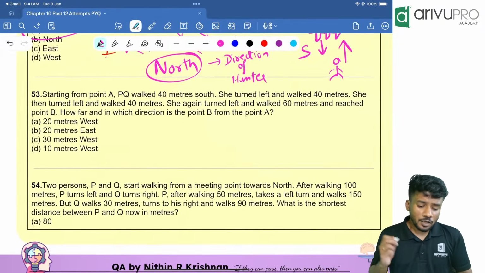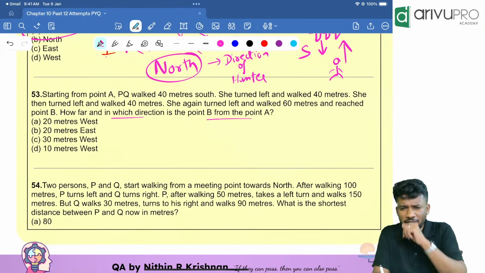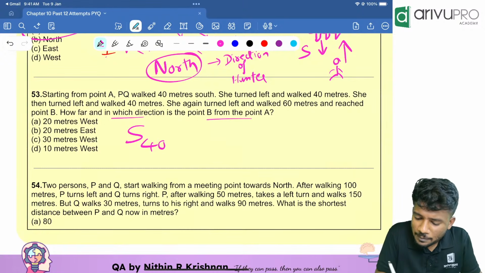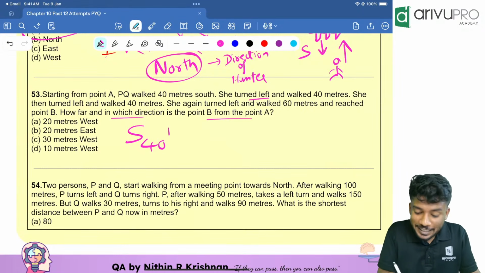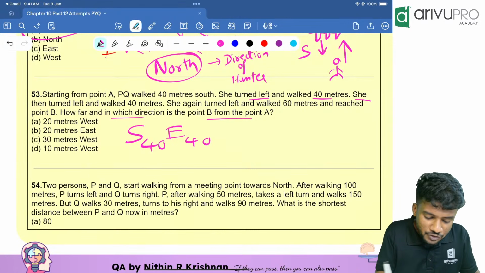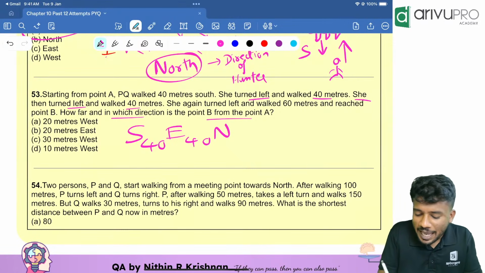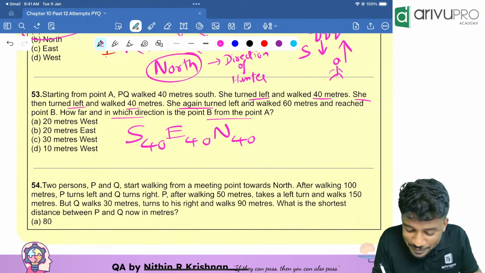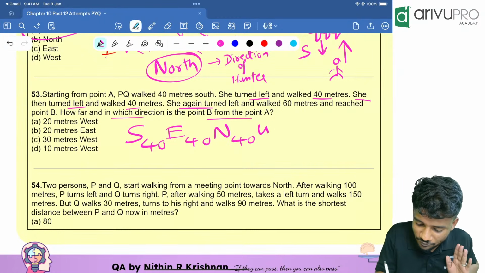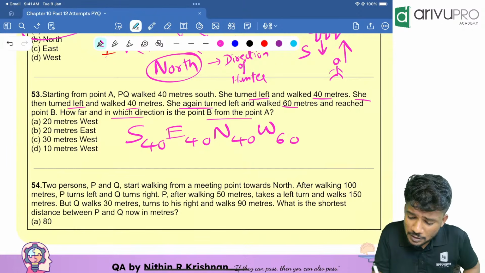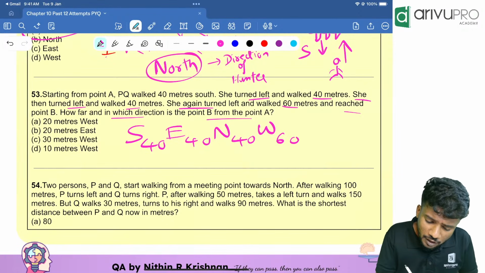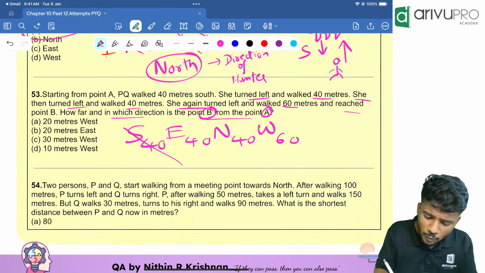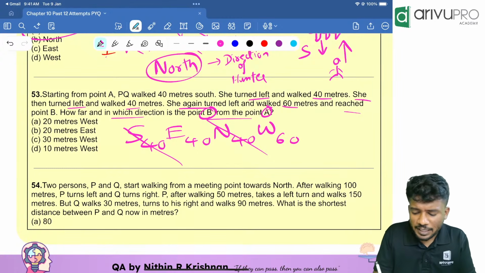Understood. Next one. How far and in which direction? Similar type of question. Starting from point A, you walk 40 meters south. So south 40, then turn left. Left of south is what? East. Then walk 40 again. Then she turned left. Left of east is what? North. And walk 40. Then she turned left again. Left of north is west. And walk 60 meter. She reached a point B. So how far and in which direction is B with respect to A? That means final point with respect to initial point. South 40 and north 40 got cancelled. East 40 and west 60 got cancelled.